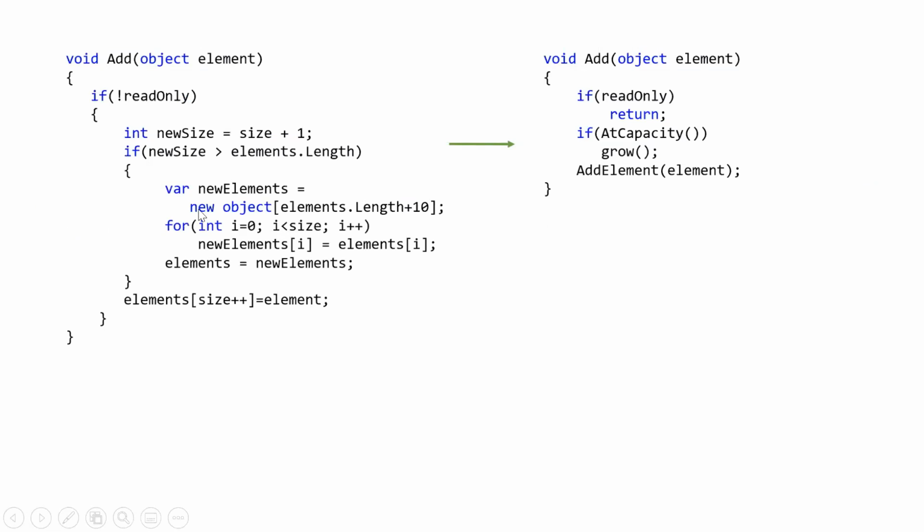A developer who is not developing this method but has to use it doesn't need to know everything about the internal code. On the right hand side, if we just refactor it and have clean code, like having another private method, AddElement, in this way it is easier to understand the code.